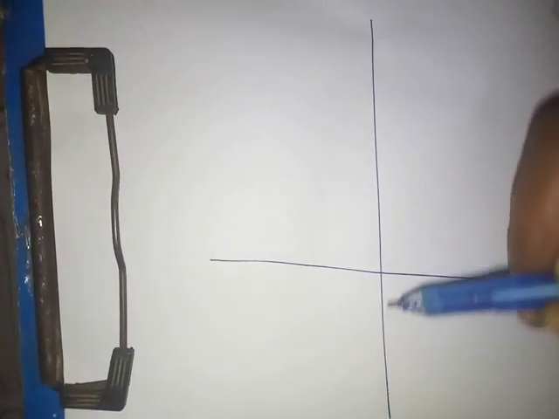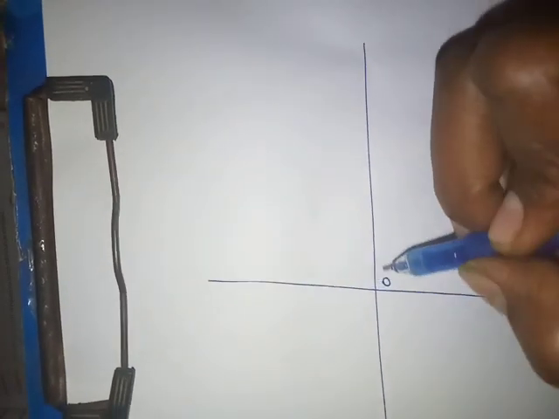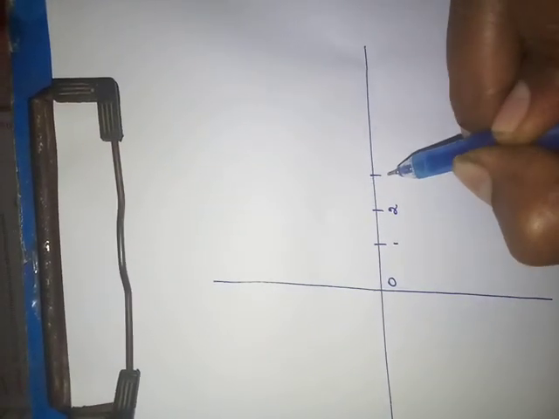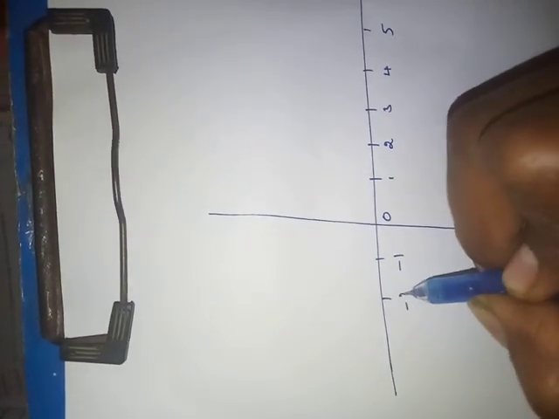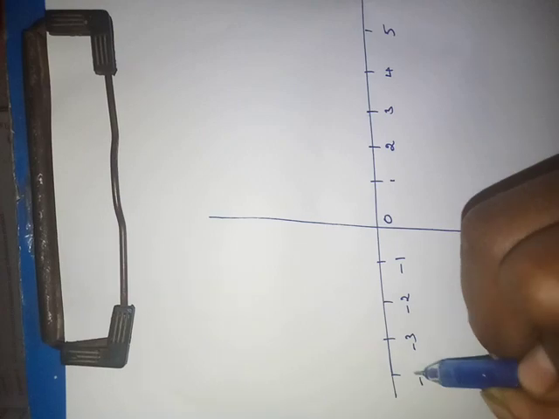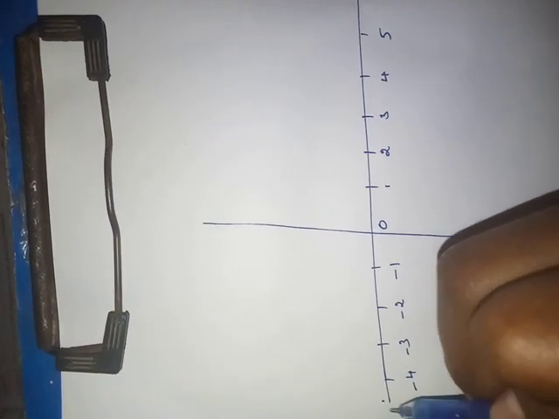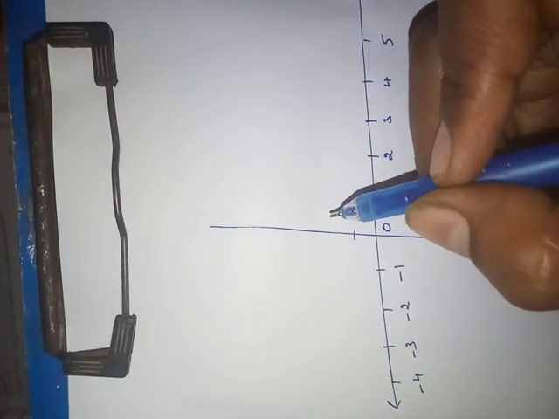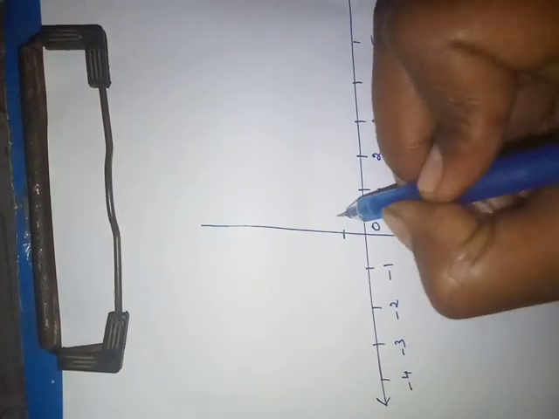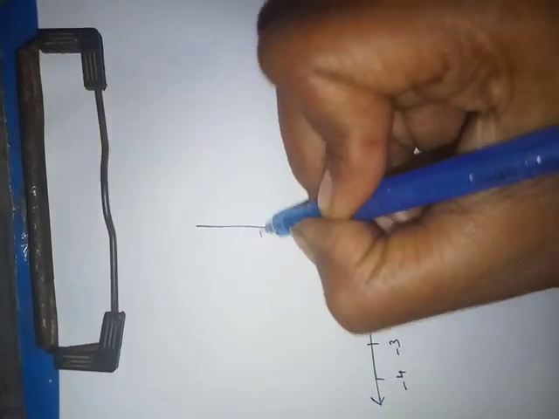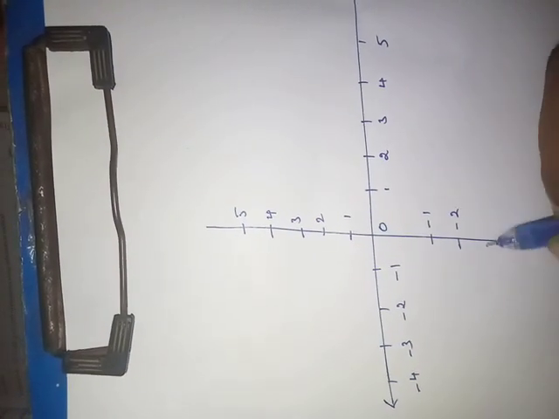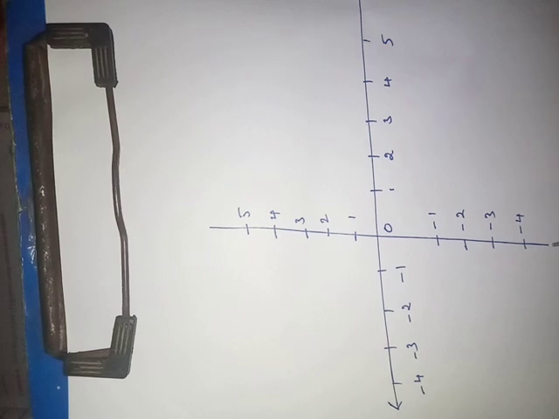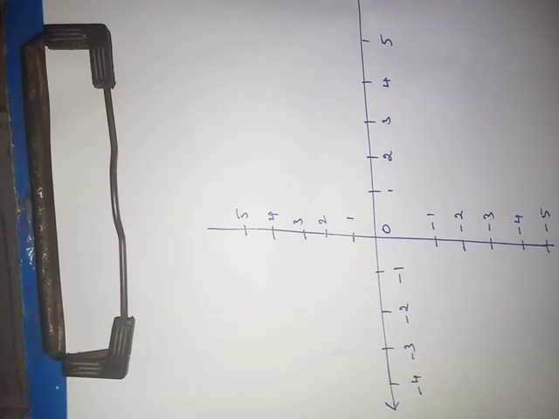I am plotting 0, 1, 2, 3, 4, 5 and minus 1, minus 2, minus 3, minus 4, minus 5.